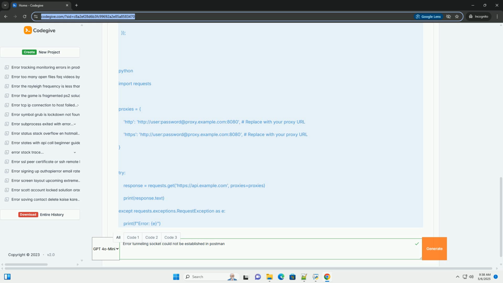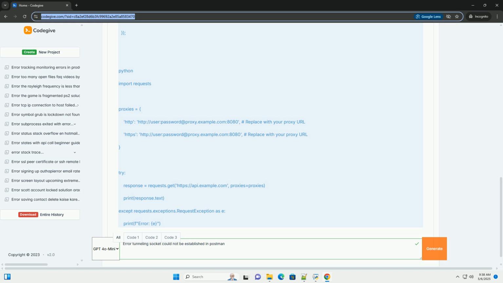Docker networking. Ensure that your Docker container has access to the host machine's network. Use the --network=host flag when running the container. Warning: this option exposes all host ports to the container.